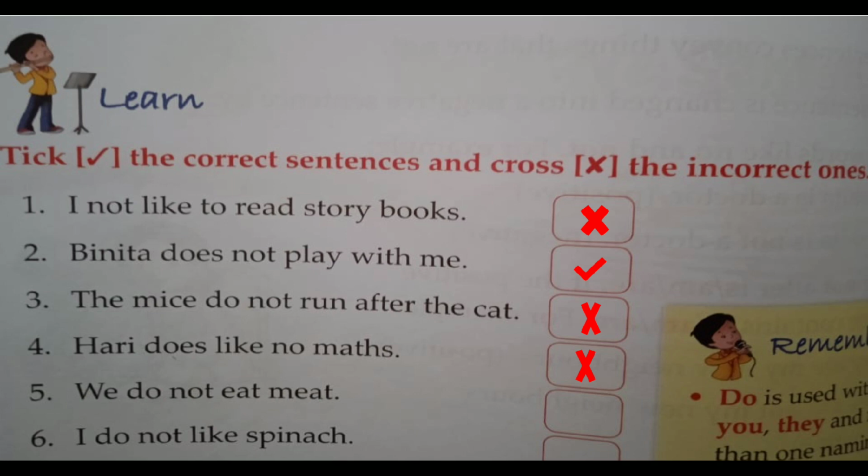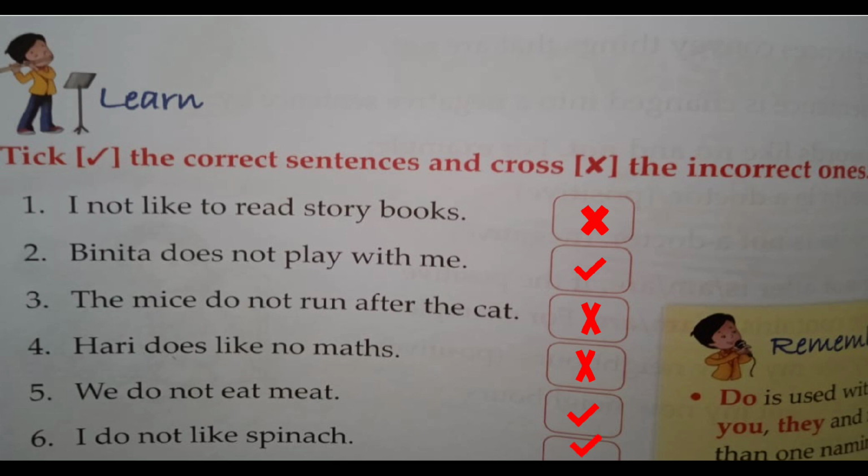Next is, we do not eat meat. We refer to the plural form of pronoun, right? Then is it a correct form of negative sentence or incorrect form? It is a correct form. So we just put a tick. I do not like spinach. Is it a correct form of the sentence or not? Yes, it is a correct form.